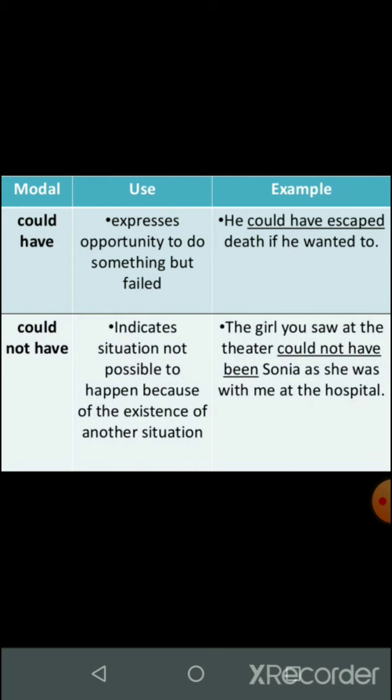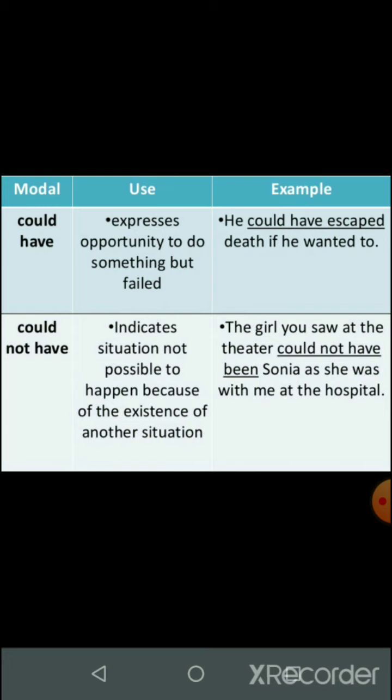Now, the next we'll cover is when to use could have. Could have basically expresses an opportunity to do something that was missed. For example, he could have escaped death if he wanted to. He could have passed the mathematics test if he wished to. So these are opportunities expressed in the sentence, which failed to happen.